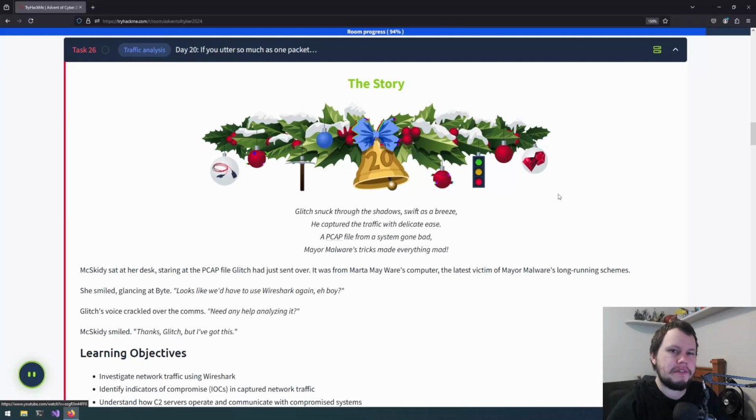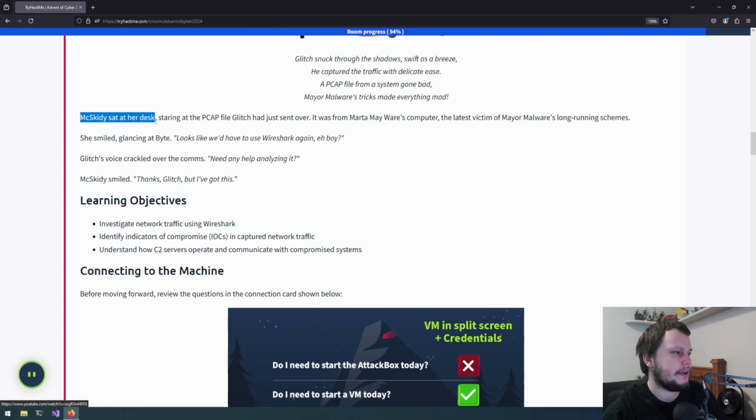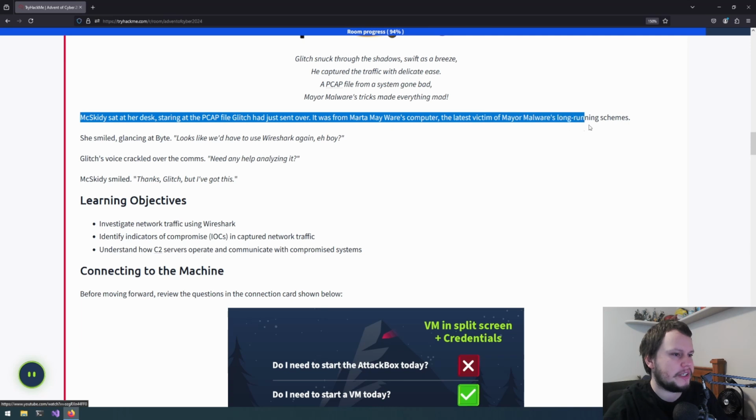This is day 20 of Advent of Cyber 2024. This challenge is called If You Utter So Much As One Packet. McSkitty sat at her desk, staring at the PCAP file Glitch had just sent over. It was from Marta Mayweather's computer, the latest victim of Maya Malware's long-running schemes.